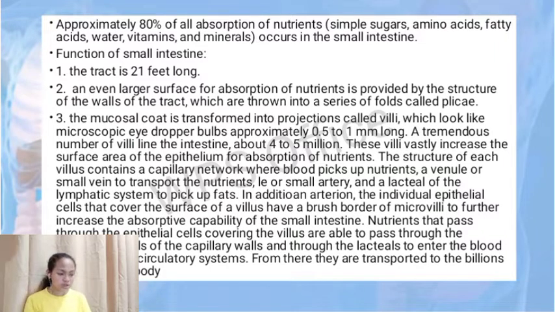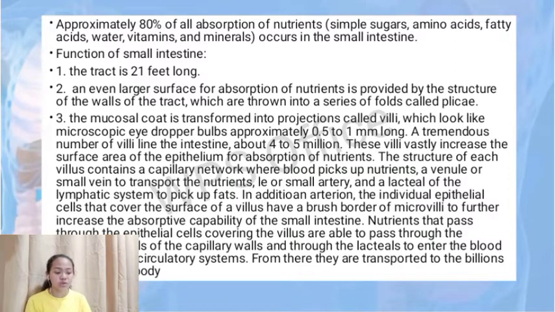The structure of each villus contains a capillary network where blood picks up nutrients, a venule or small vein to transport the nutrients, an arteriole or small artery, and a lacteal of the lymphatic system to pick up fats. In addition, the individual epithelial cells that cover the surface of the villus have a brush border of microvilli to further increase the absorptive capability of the small intestine.